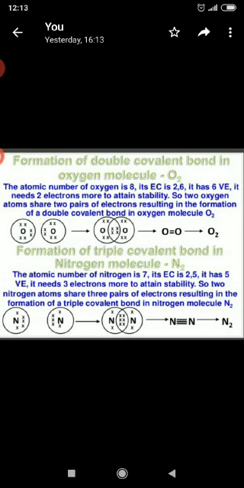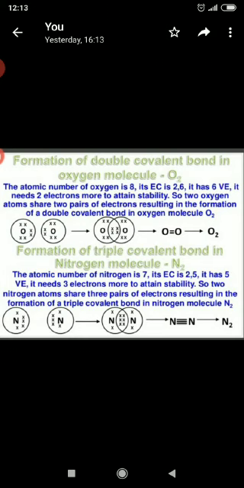Next is formation of double covalent bond and formation of triple covalent bond in nitrogen molecules. The atomic number of oxygen is 8, so its electronic configuration is 2, 6. It has 6 valence electrons, so it needs 2 electrons more to attain stability.